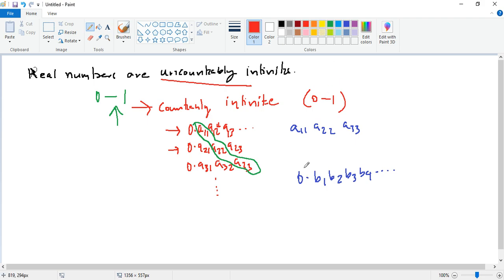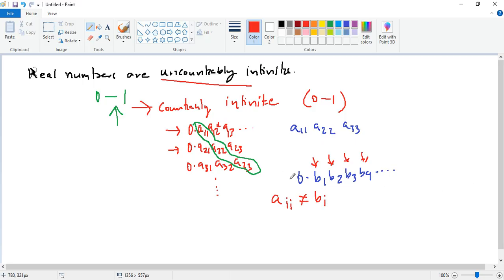So what he does is we'll choose the digits b1, b2, b3, b4, etc. in such a way that aii is not equal to bi, right?